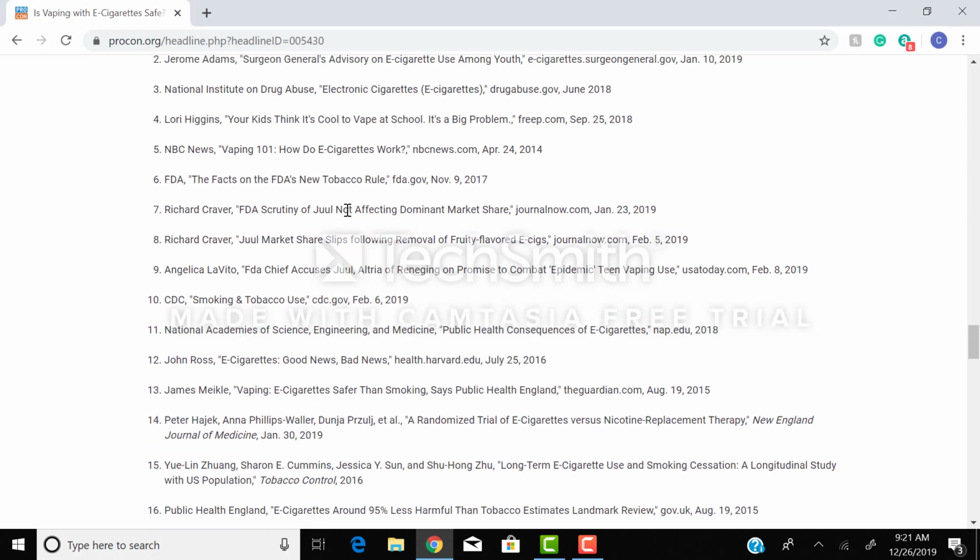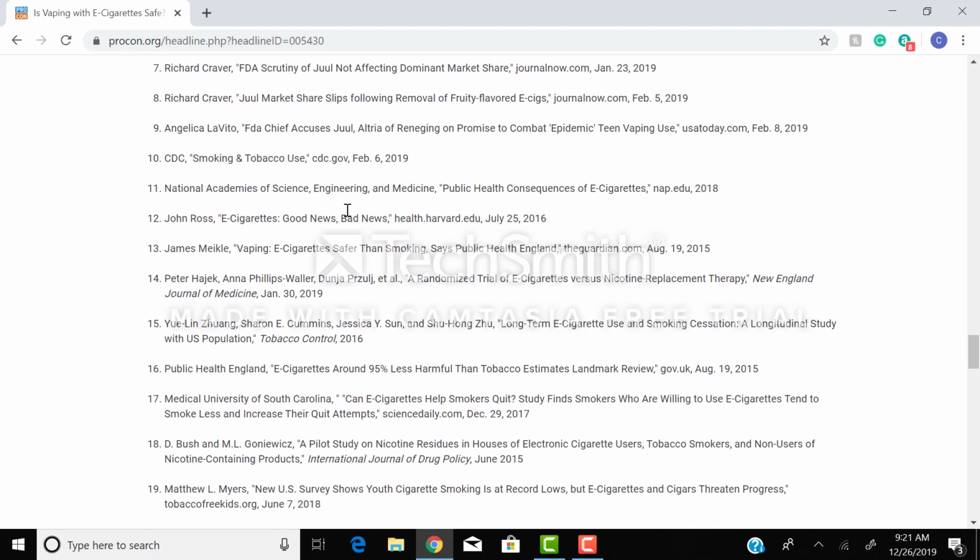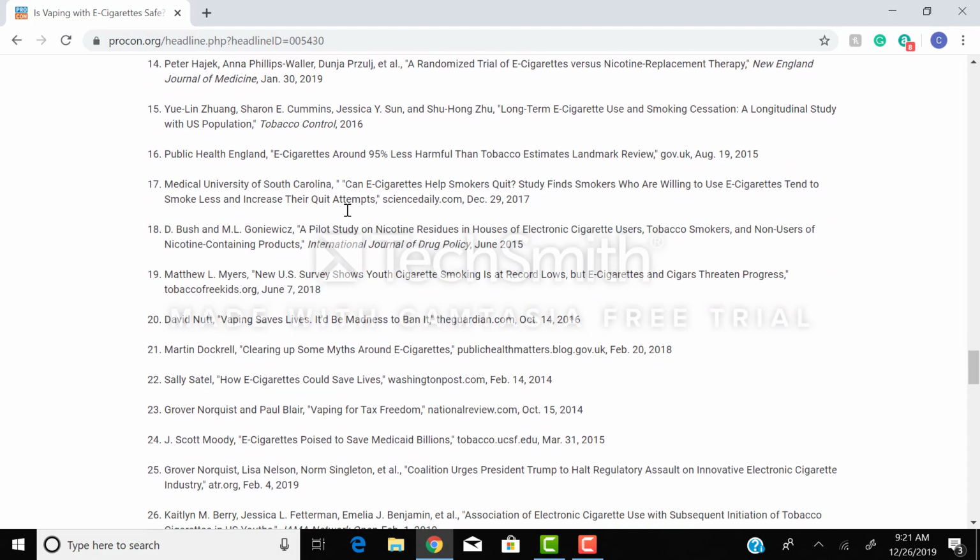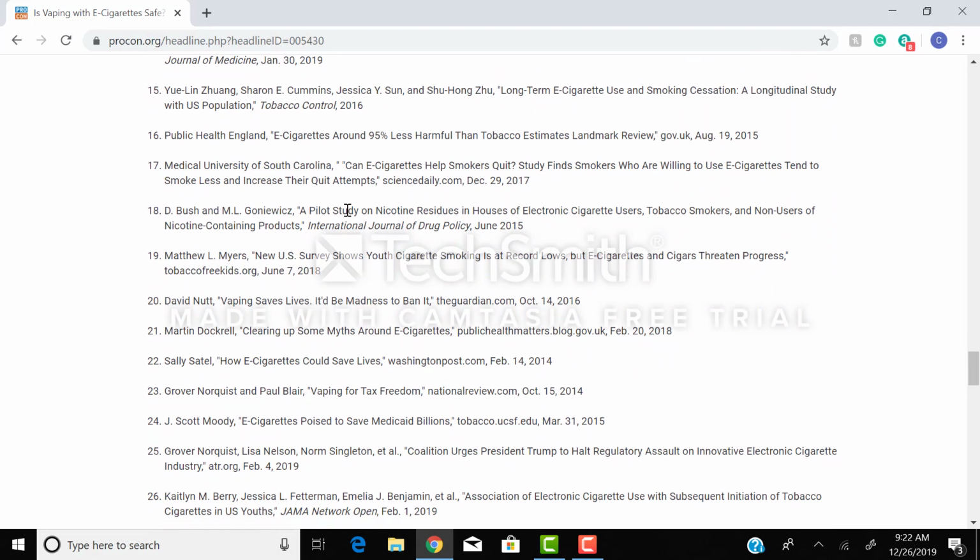So you can even do a simple Google search and see if you can find these articles, because you're going to learn more about it soon, but there's something called the CRAP test. So you evaluate the currency of your reference, the reliability, the authority, and the purpose or point of view. All of those inform how you determine whether a resource is good enough to include or not. So to do that, it just takes plain old-fashioned detective work.